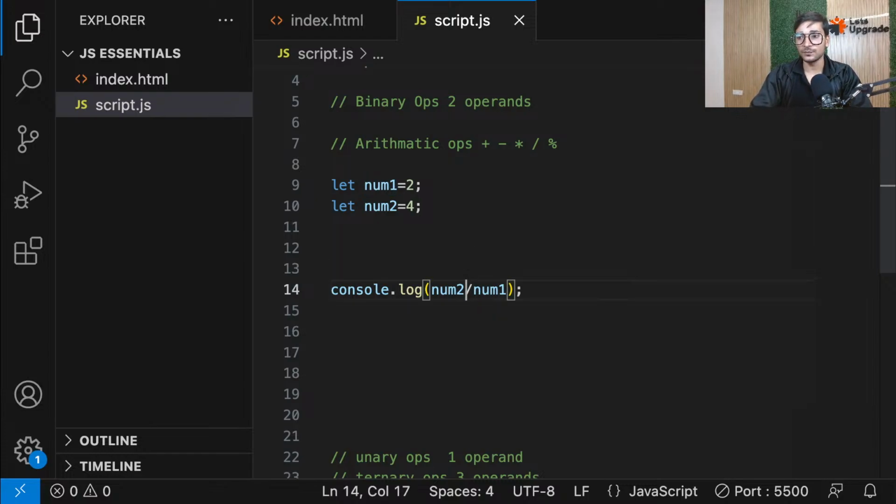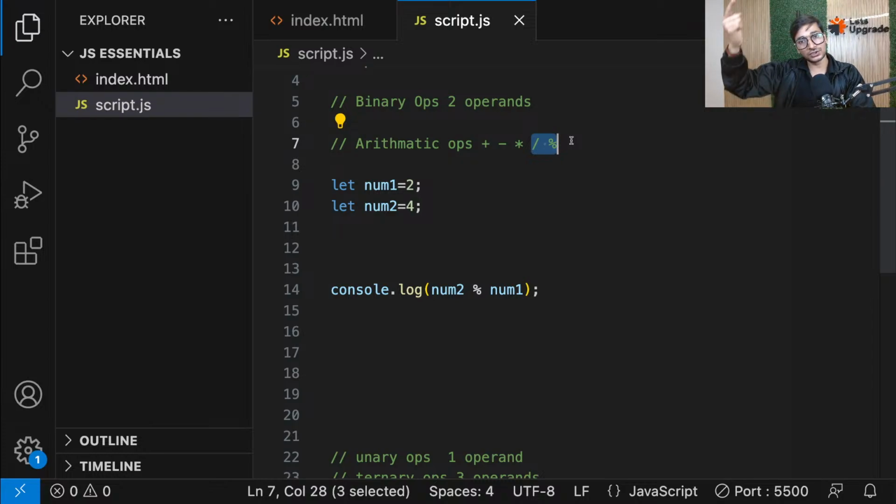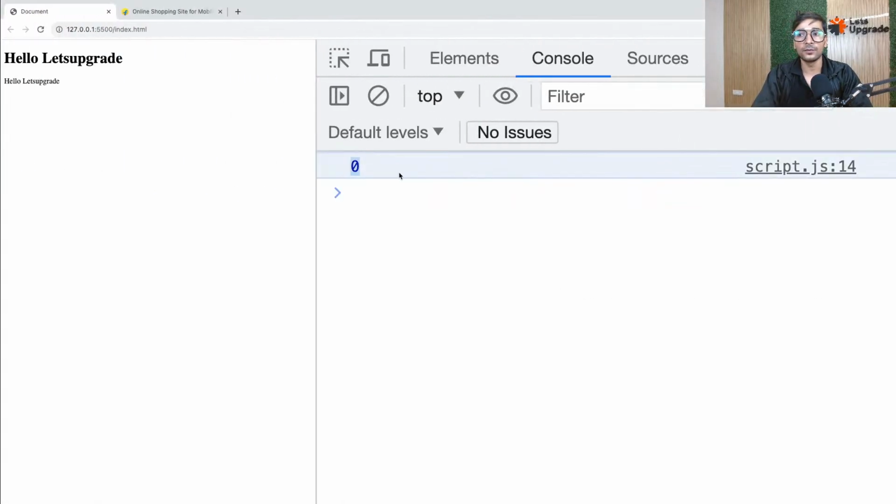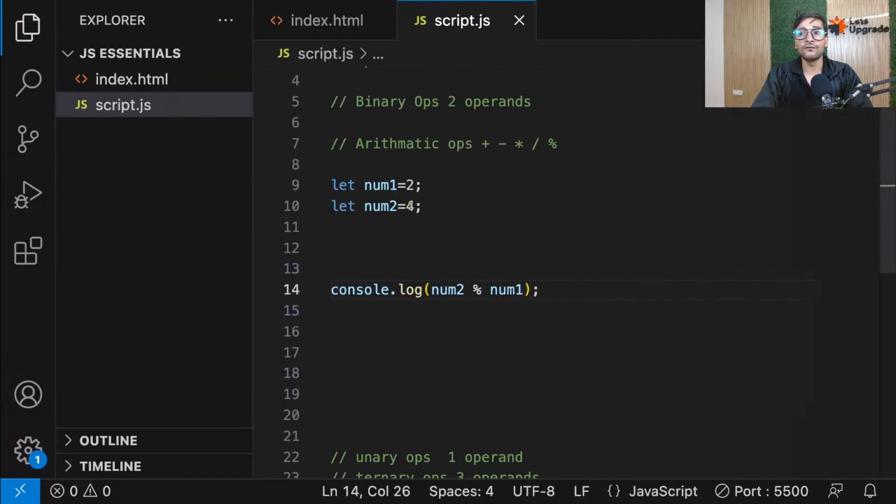And finally, guys, so this was division. Now you also have this operator called modulus, which is also division, but this gives you the remainder. This slash and modulo are both used for division, but slash gives you the quotient and modulus gives you the remainder. In this case, if you check it out, you're getting 0 because the remainder of 4 divided by 2 will be 0.